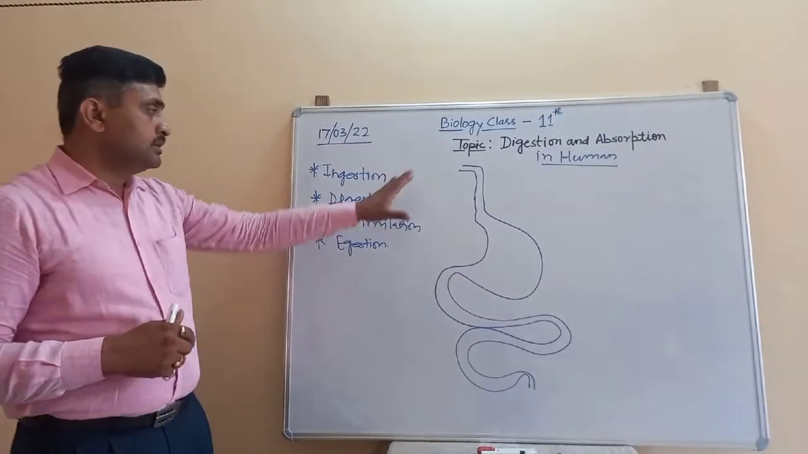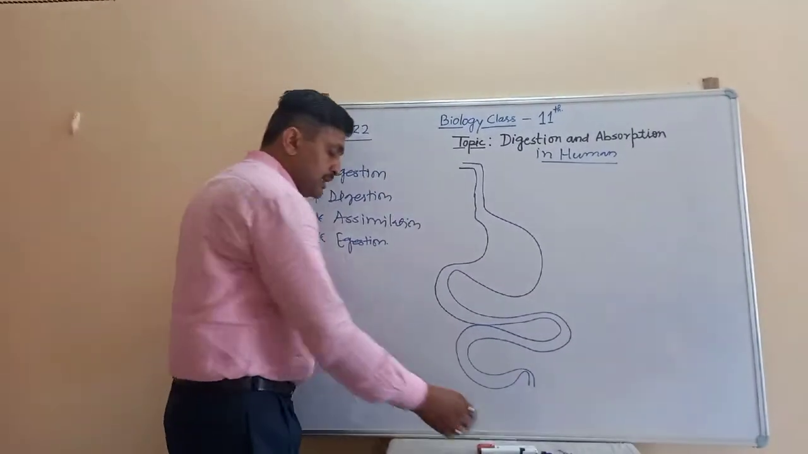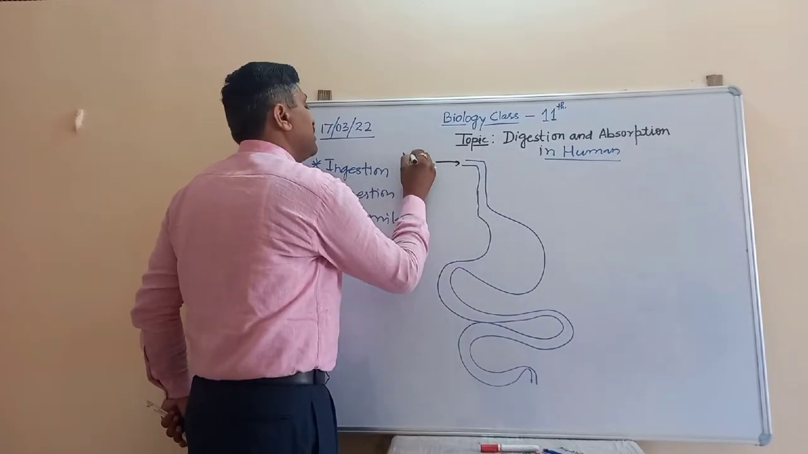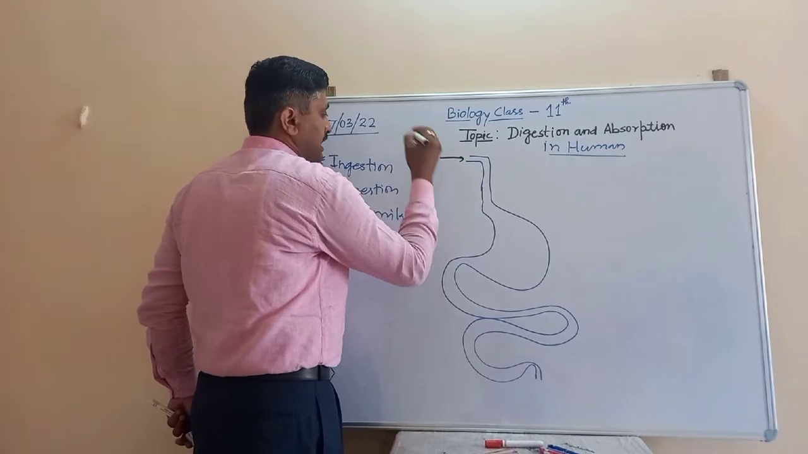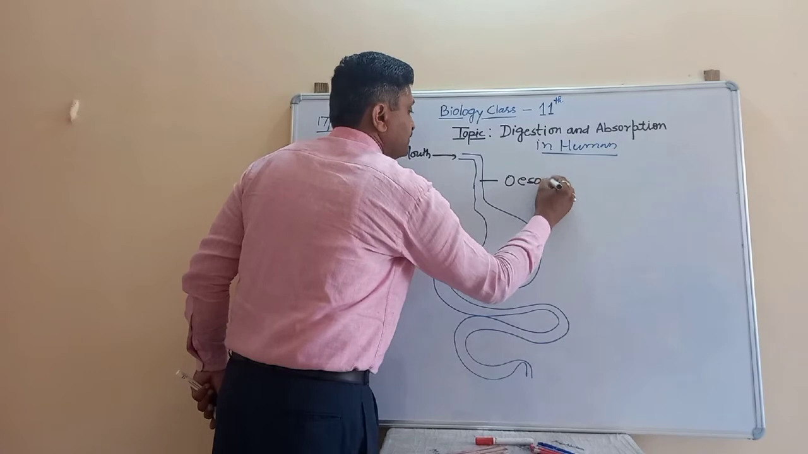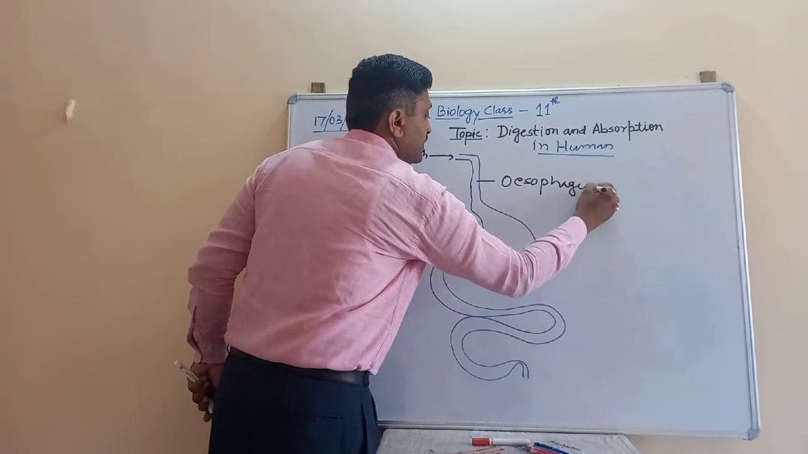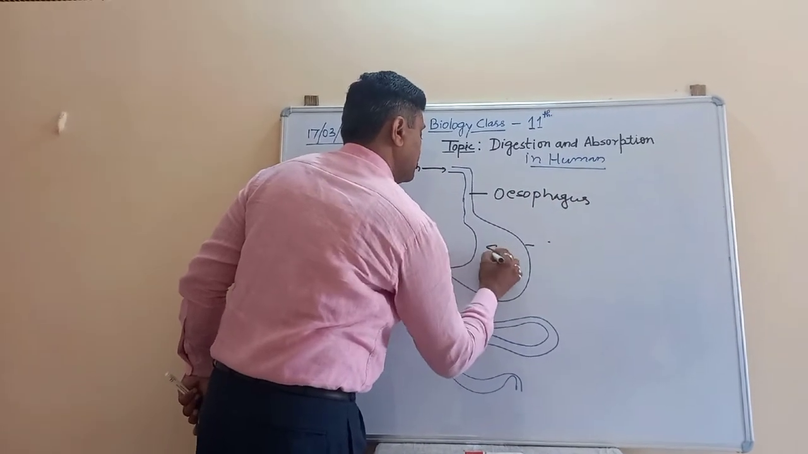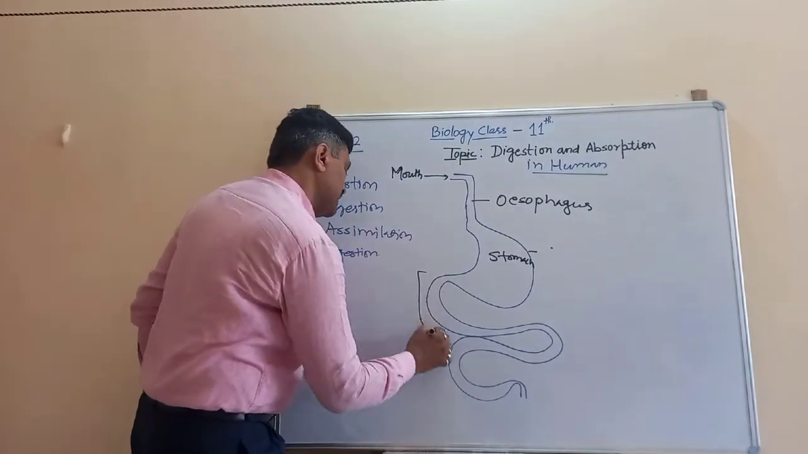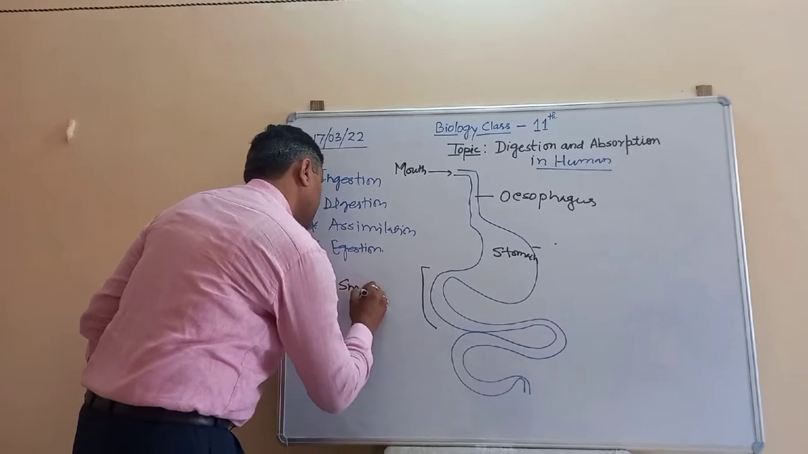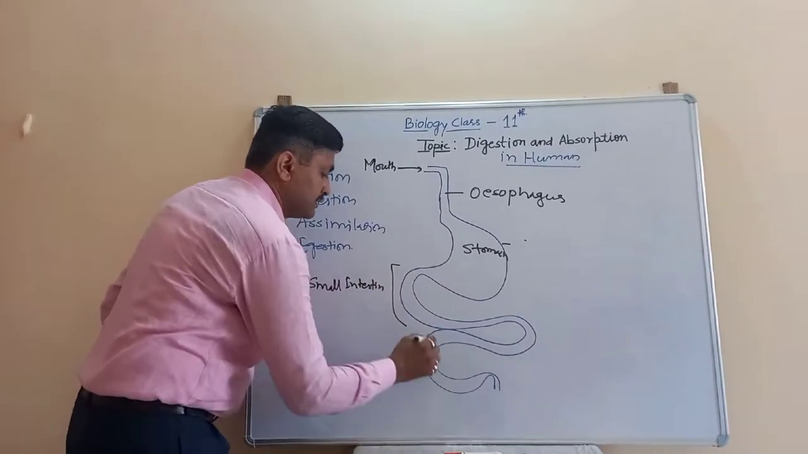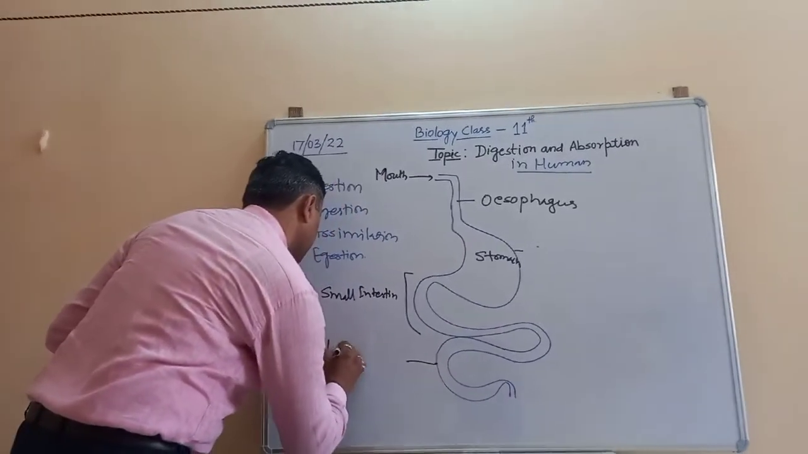So in this diagrammatic representation, the first part of the alimentary canal is the mouth. After that, there is the esophagus. Next, there is the stomach, and after that there is the small intestine, and the last one is the large intestine.